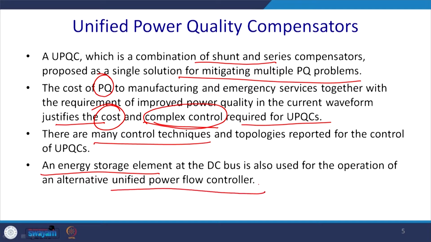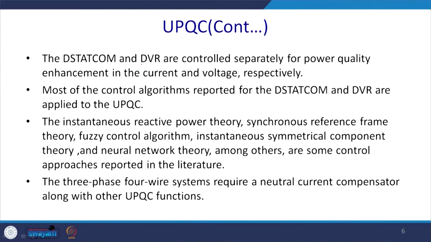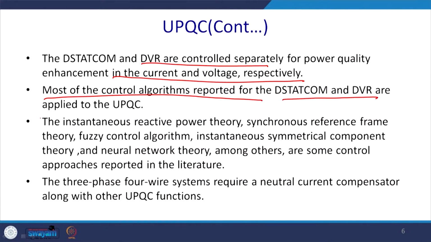The energy storage element as a DC bus is also used for the alternate unified power flow conditioner. The D-STATCOM and the DVR are controlled separately for power quality enhancement in the current and voltage respectively: shunt for the current and series for the voltage. Most of the control algorithms reported combine the D-STATCOM and the DVR, which works as a UPQC. There are many solutions, some in the time domain and some in the frequency domain.